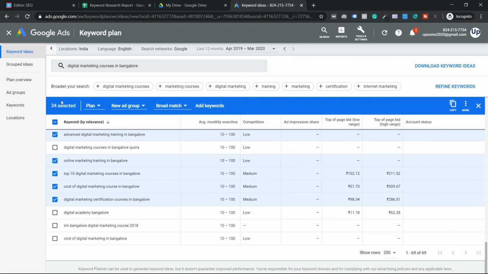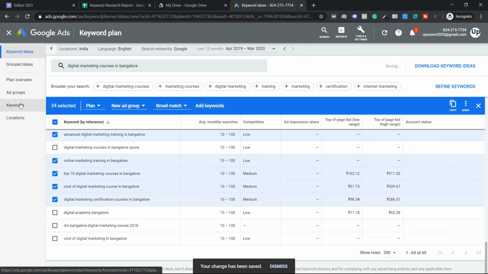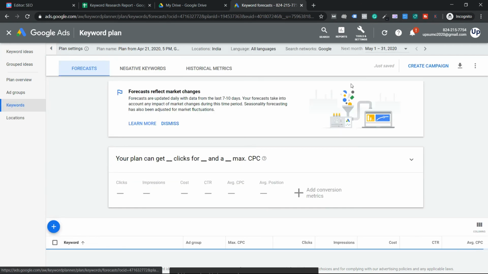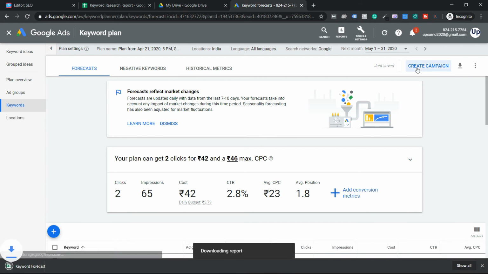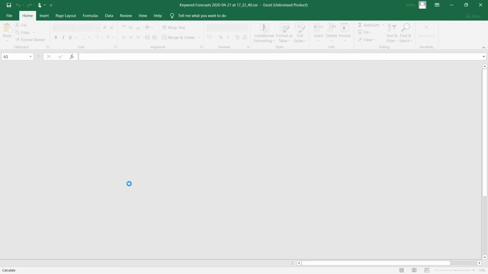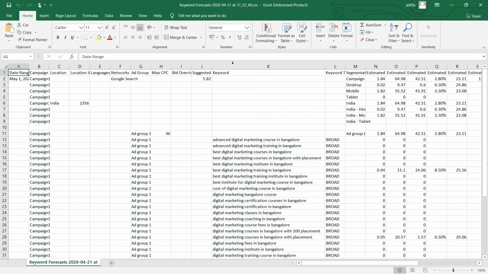Hope you got the point, guys. I got 34 keywords. Click on this add keywords tab. Once you add them, click on this keywords option. There's an option called download here. Click on download. And this is how simple it is. You make a list of keywords. Now, if you have a list of more services, make a list and start doing keyword research. It's not that complicated, guys.